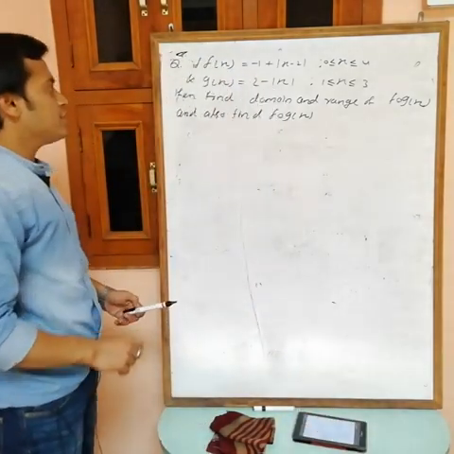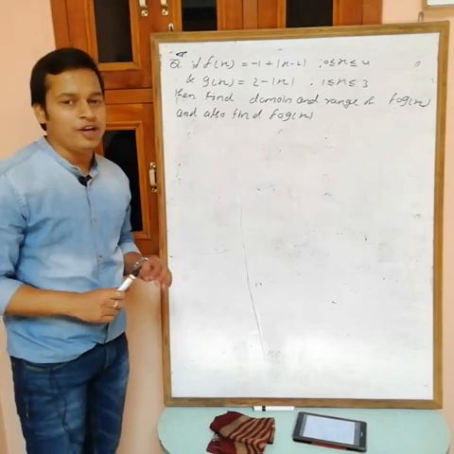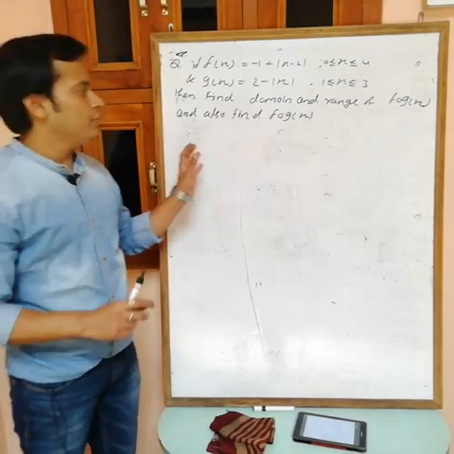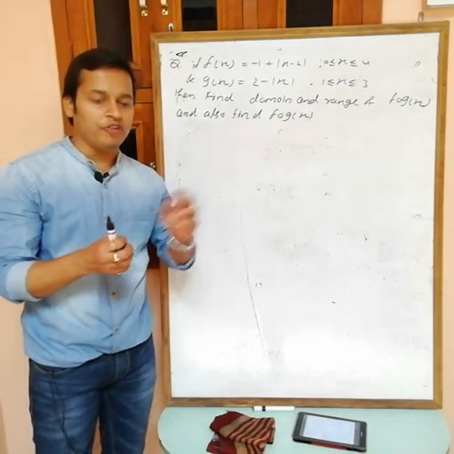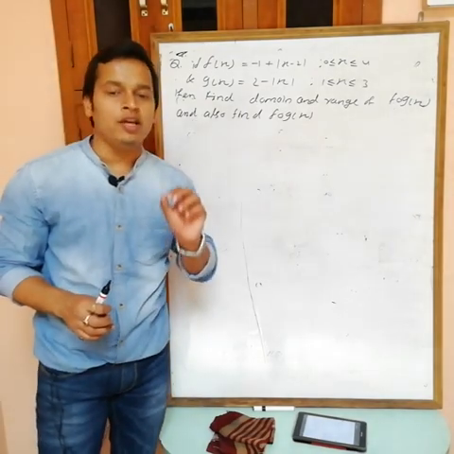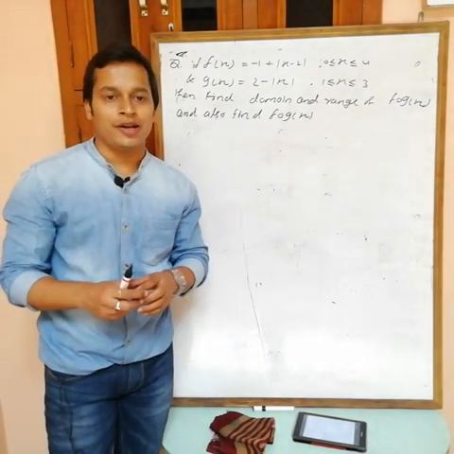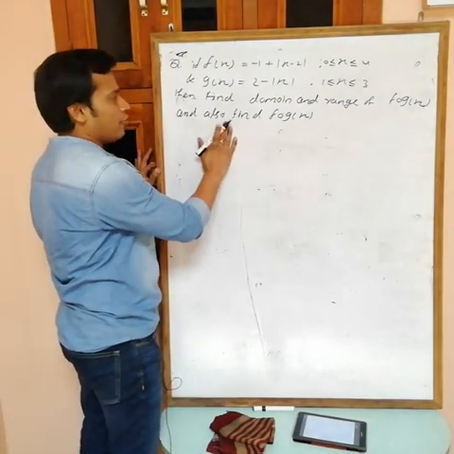If f(x) and g(x) both are given, then find the domain and range of f of g(x) and also find f of g(x). So I will complete this question in one way. I will find f of g(x), and after finding f of g(x) we can find the domain and range. Domain is simply all the possible values of x and range is all the possible values of this function. So first I am finding f of g(x).